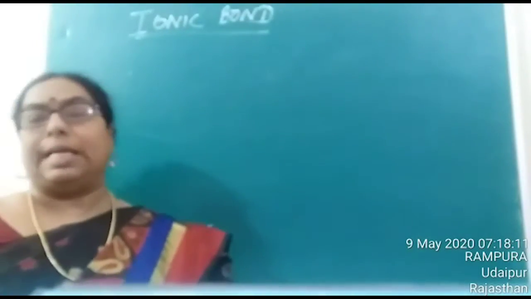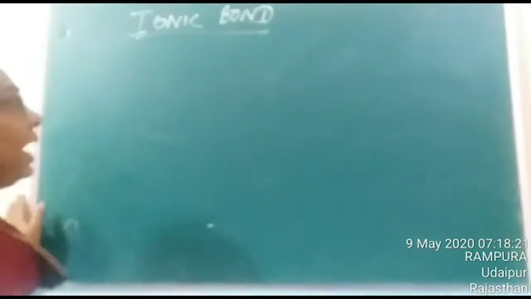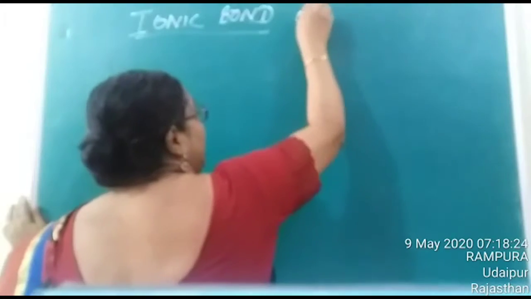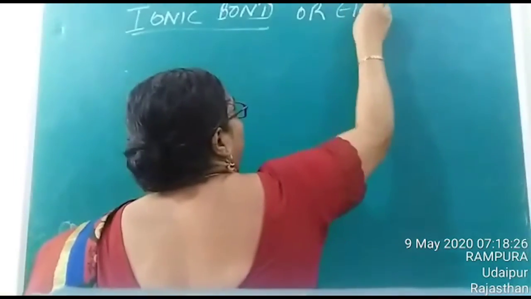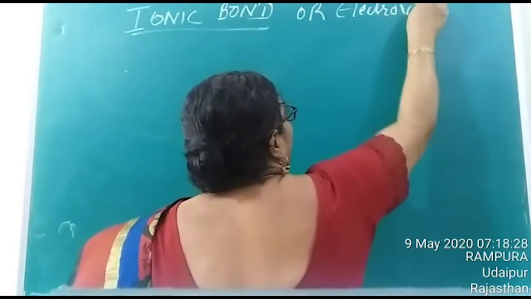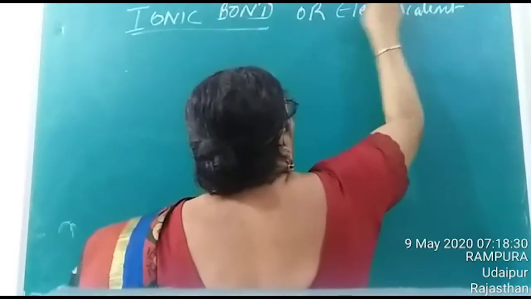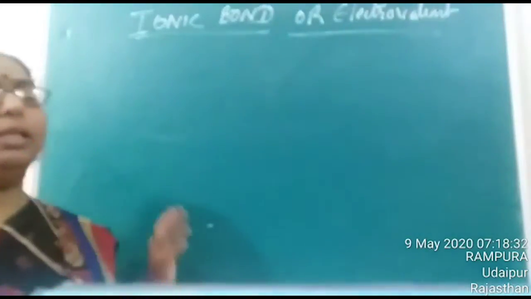It can be by transference of electrons, that is by losing or gaining of electrons, or by sharing of electrons. So let us study these one by one. First, we are going to study about ionic bond or electrovalent bond.